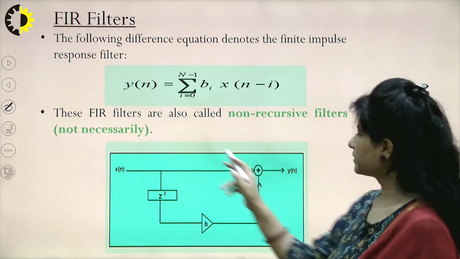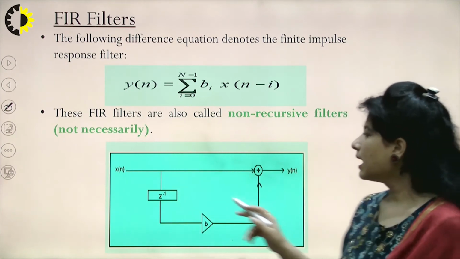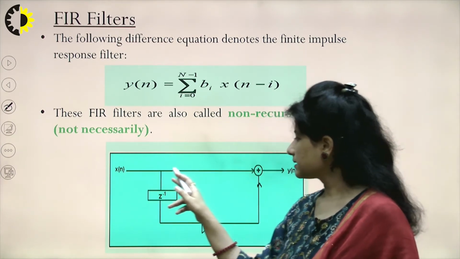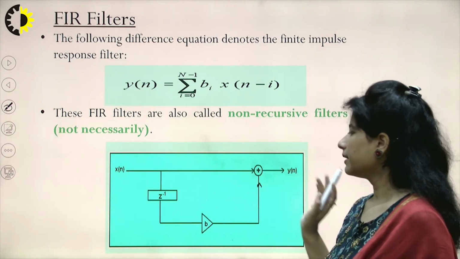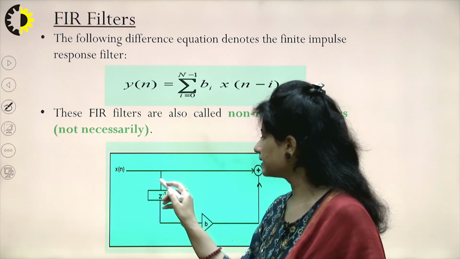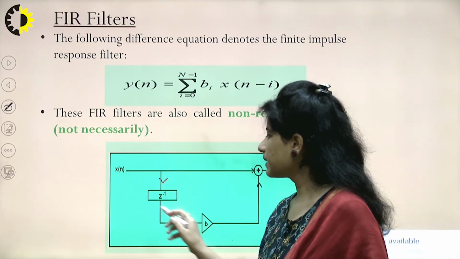So this is how we represent my FIR system. I can see this is x(n). This is a straight line showing that x(n) is being input to this summer directly. I have taken this x(n) here and this is my delay term.